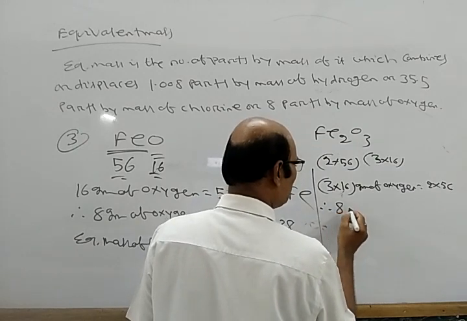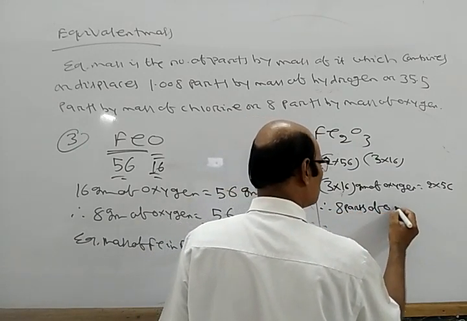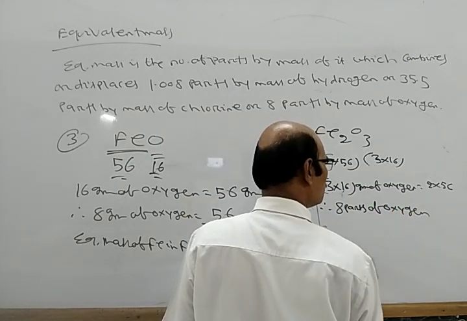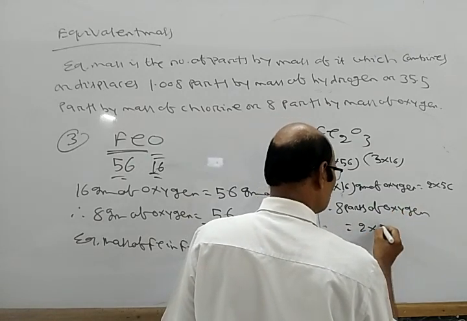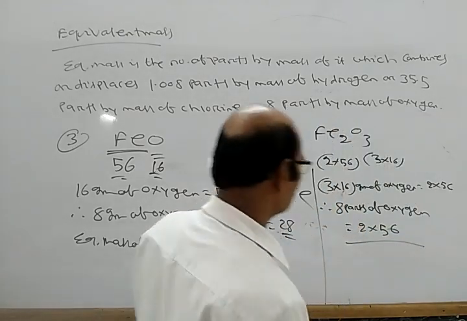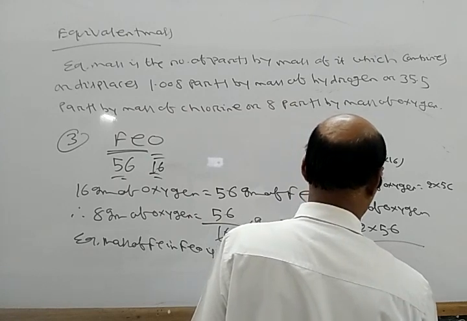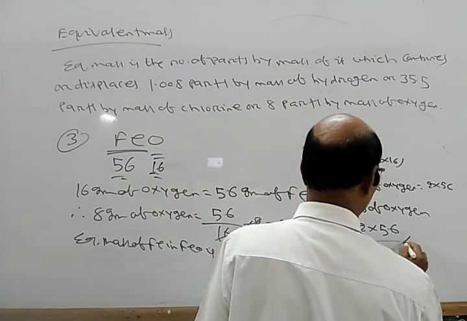Therefore 8 parts of oxygen is equal to 2 into 56 divided by 3 into 16, into 8.